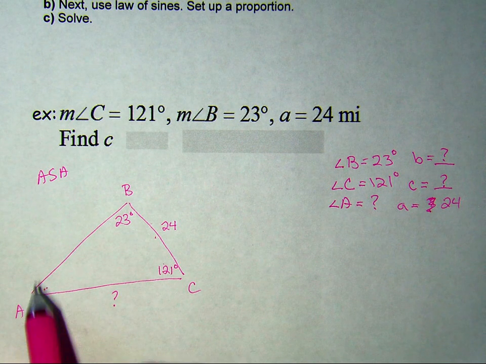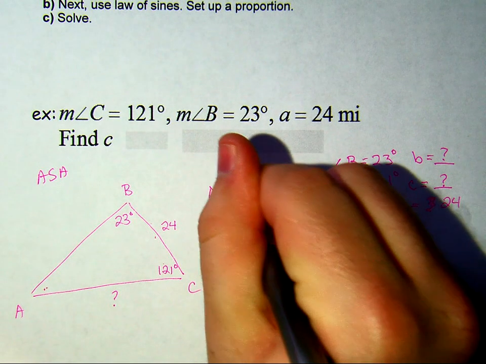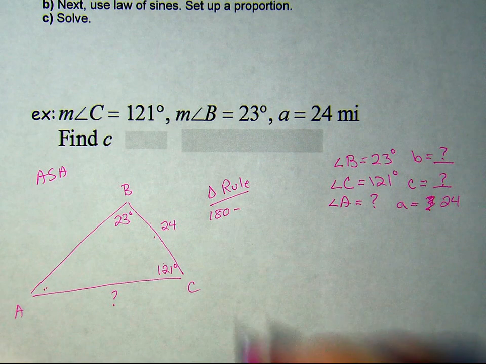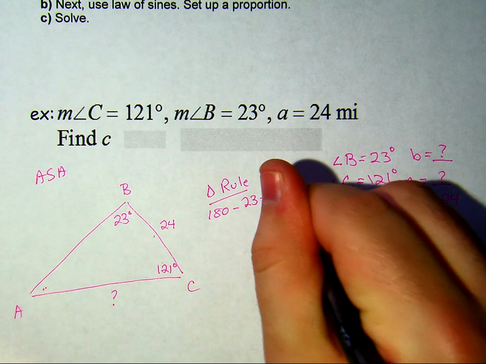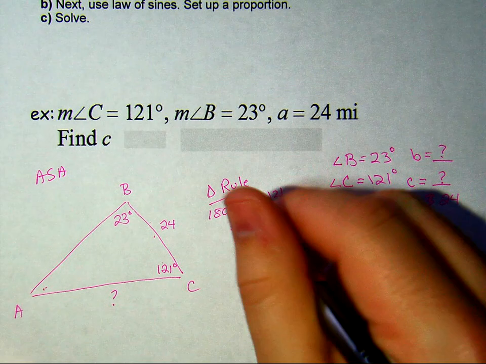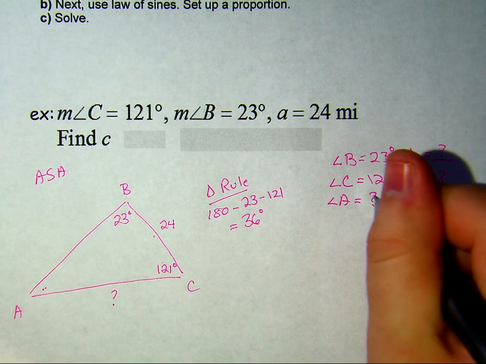So 180 minus 23 minus 121 is 36 degrees. So that is our missing angle.